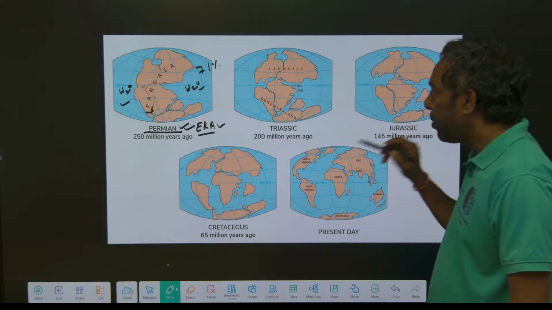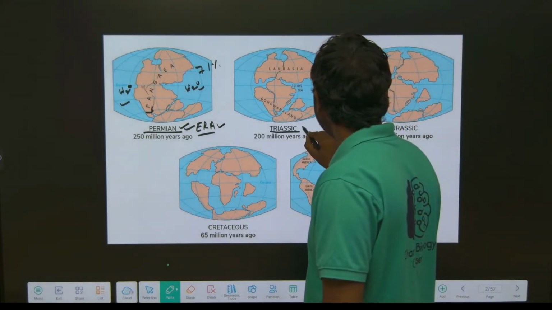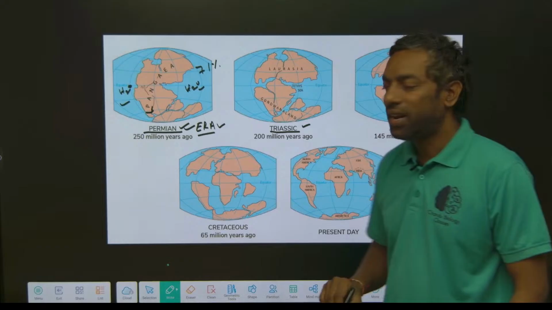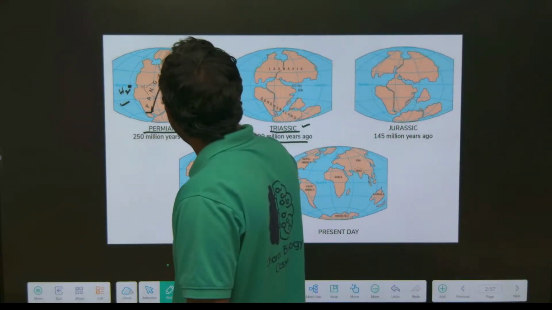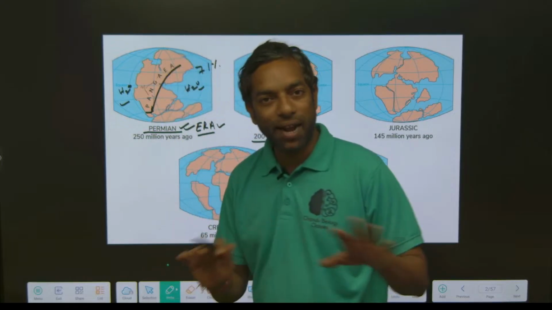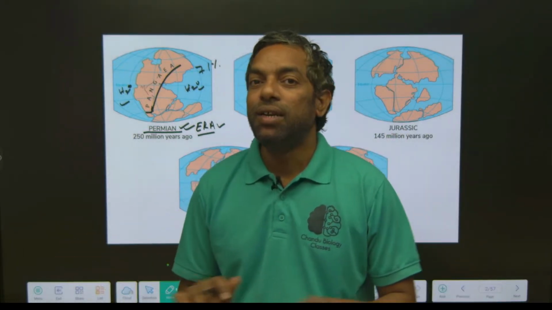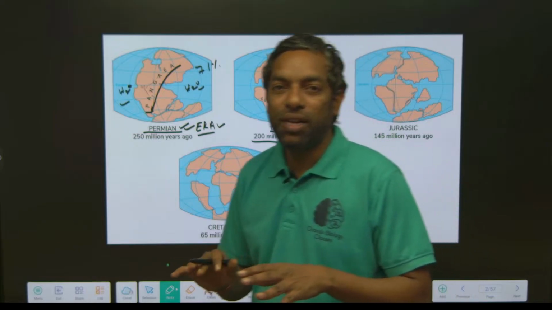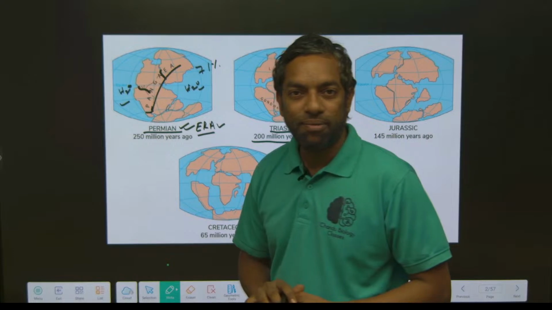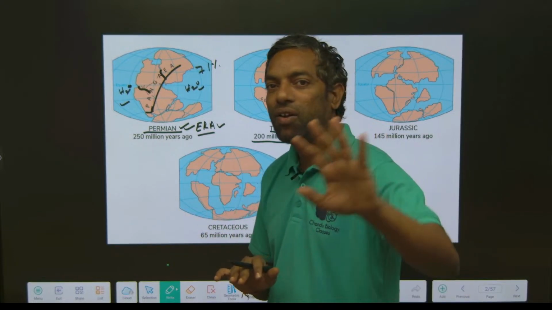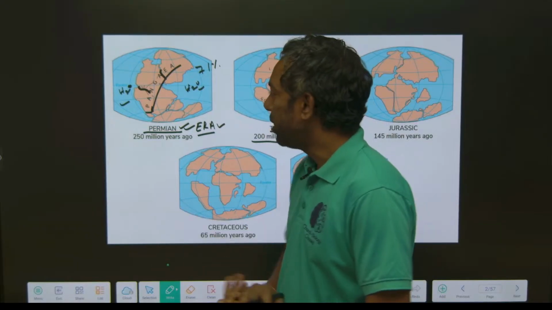After that, 200 million years ago, Triassic. Before this, there is only one mainland, which we call Pangaea. There is no division of any continent, that is called Pangaea. Everything is clubbed together, with no divided continents. This one mainland in the Permian zone we can call Pangaea, Permian Pangaea, PP.